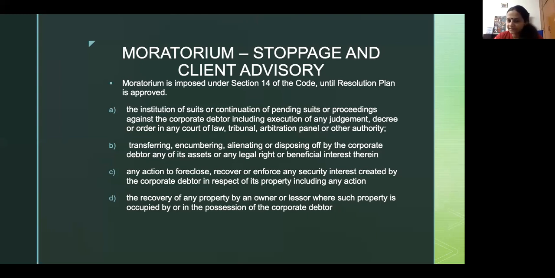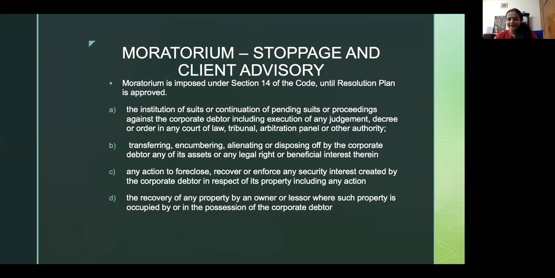You can't transfer any of his property, create a right in his property, or take any action, SARFAESI action against the property, or try and recover any property which is occupied by the corporate debtor or in possession of the corporate debtor. This is a reproduction of section 14 from the IBC code, and if you look at subsection D, recovery of any property by an owner or lessor where such property is occupied by or in the possession of the corporate debtor.